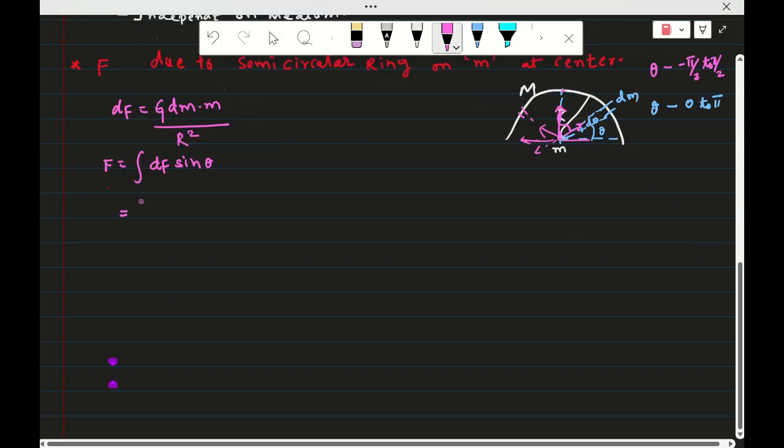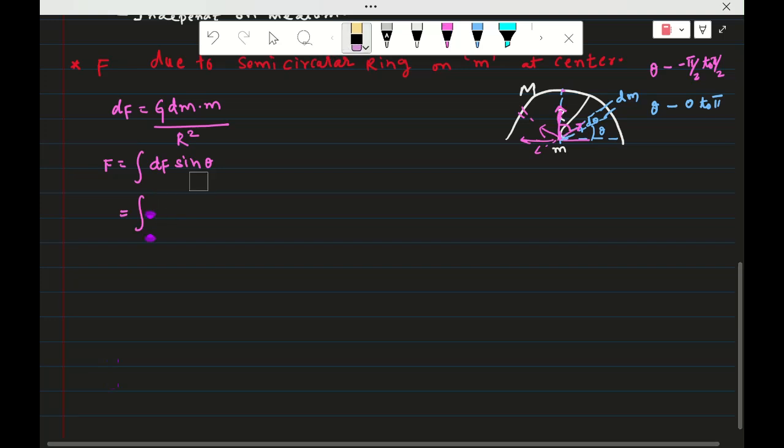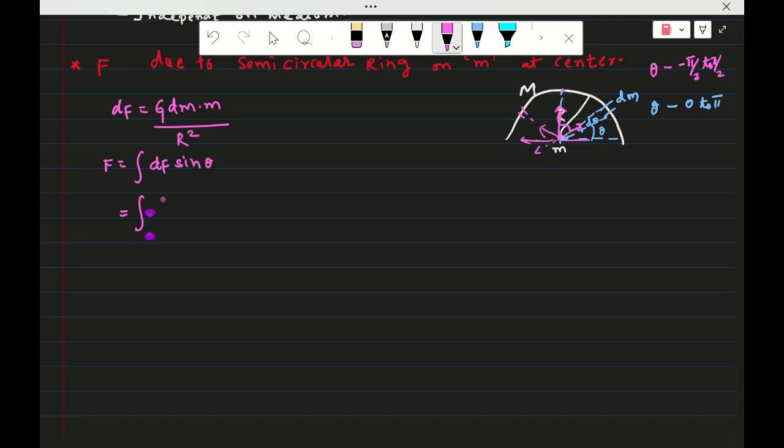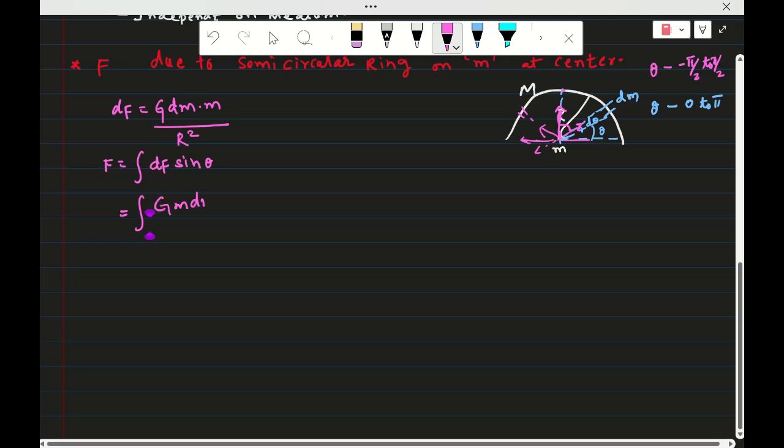So that is equal to the integral of G into m dm sin theta by r square. Now the calculation of dm: dm is the mass of the small element.